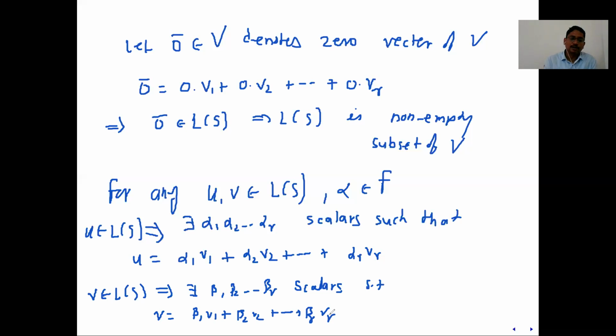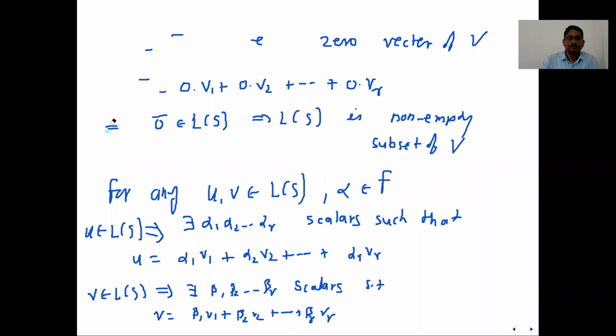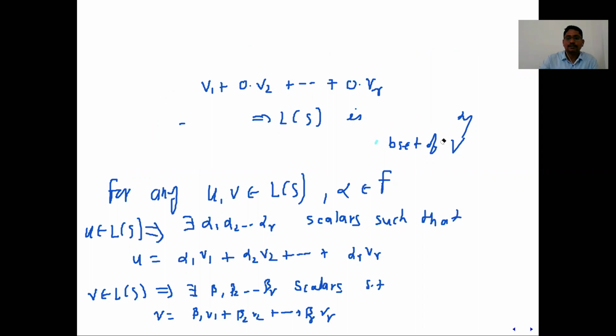So u and v belong to L of S. That means we have written these. Now we want to show that u plus v belongs to L of S. So I will erase this first. We want to show that addition is closed, and later we want to show that scalar multiplication is also closed.